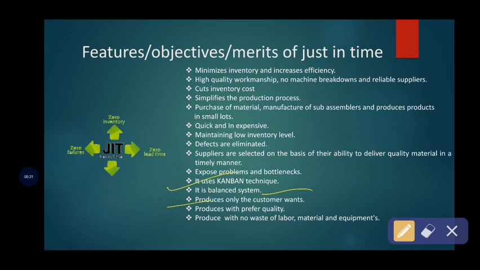And also it produces the products with no wastage of labor, because exactly the labor hours are allocated to produce a single unit of the product under the just-in-time technique, and also it effectively utilizes the materials and equipment to produce the product and services to satisfy the demand. So these are the various features, objectives and merits of the just-in-time technique.